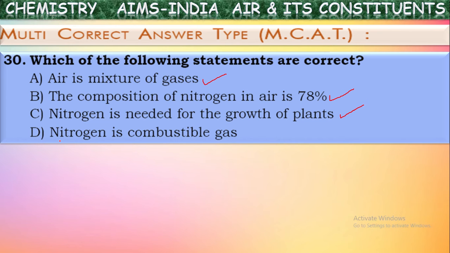Next, nitrogen is a combustible gas. Is it correct? No, because nitrogen is a non-combustible gas, meaning it won't burn. It is a non-combustible and non-supporter of combustion. It won't burn and it won't help the burning of other substances. So they have given here as combustible, so it will be an incorrect statement according to nitrogen. Now what will be the correct answer? Only these three.